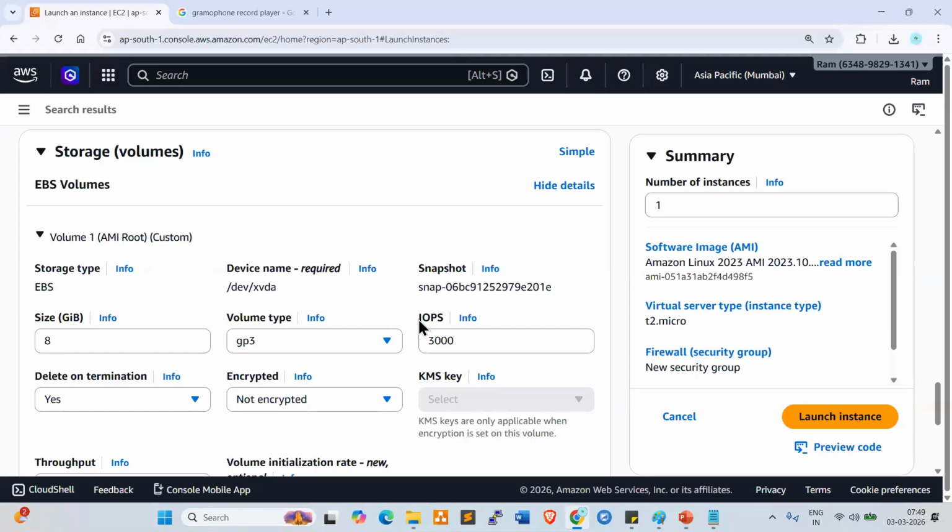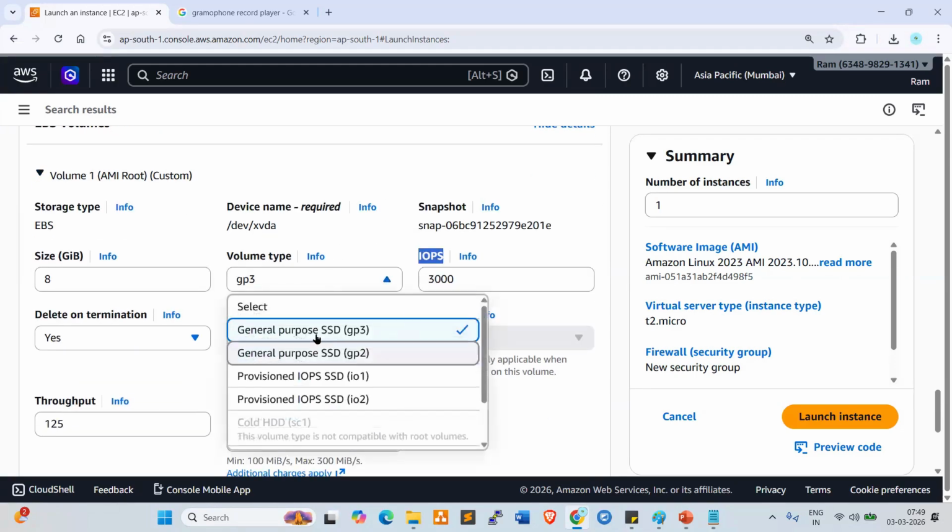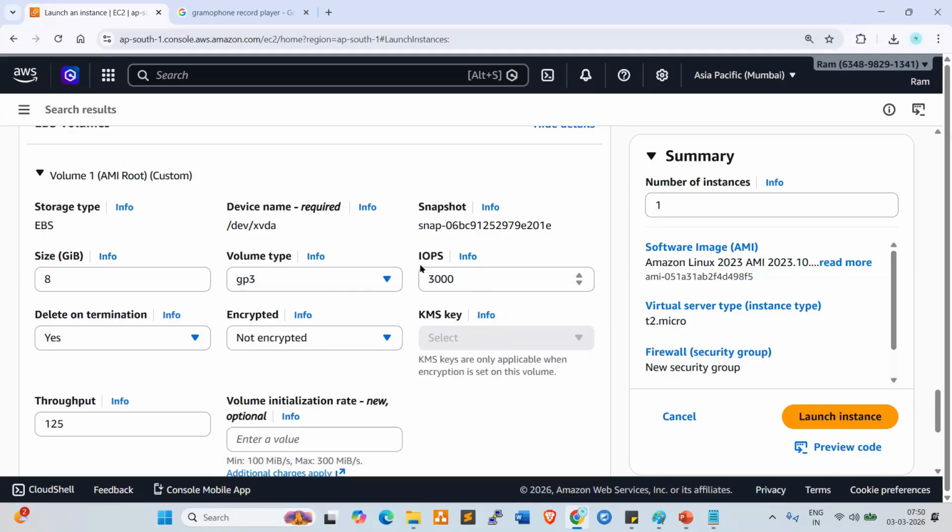we are using very thin SSDs, solid state drives. Very high speed drives. These are the high speed microchips we are using. So it is a very small disk, and the disk speed is 3000 IOPS, right?